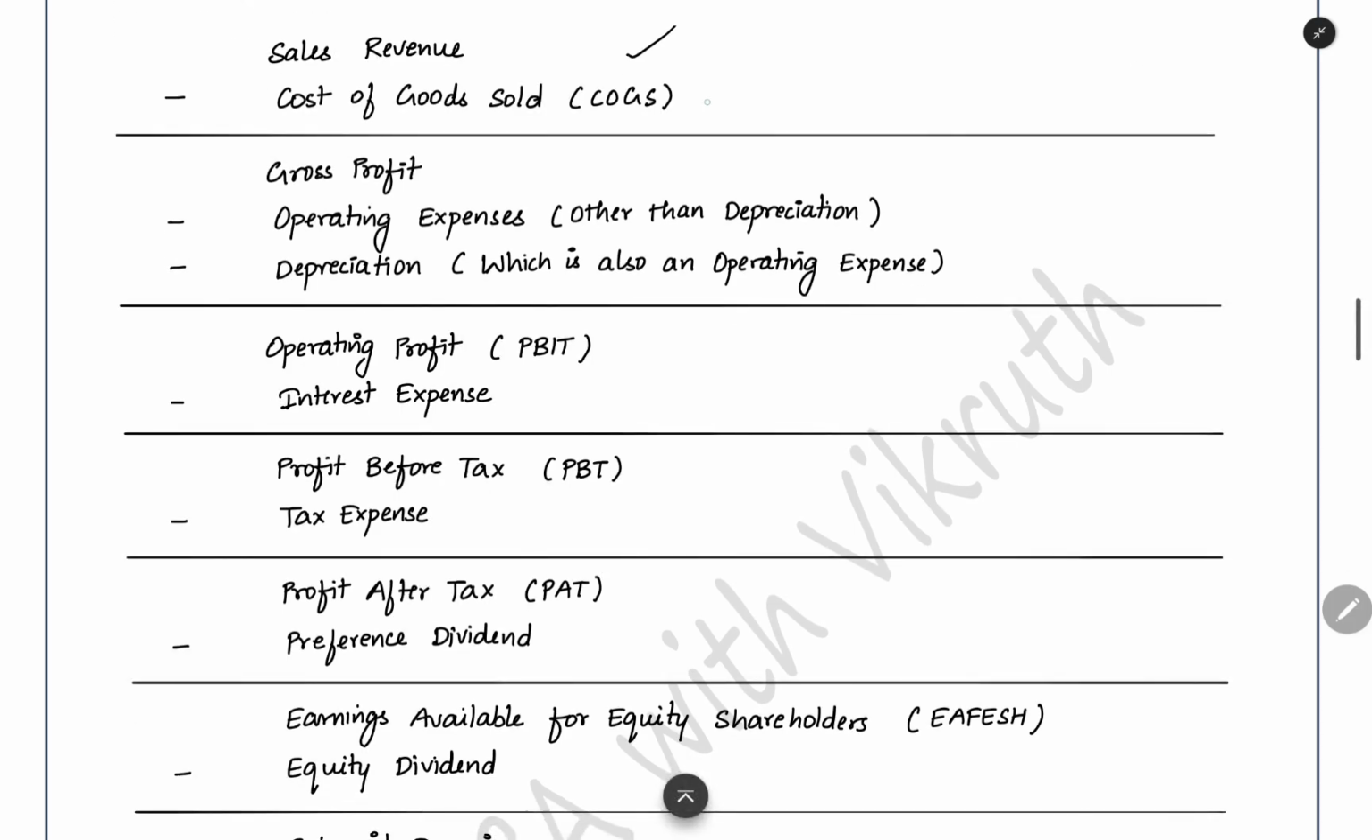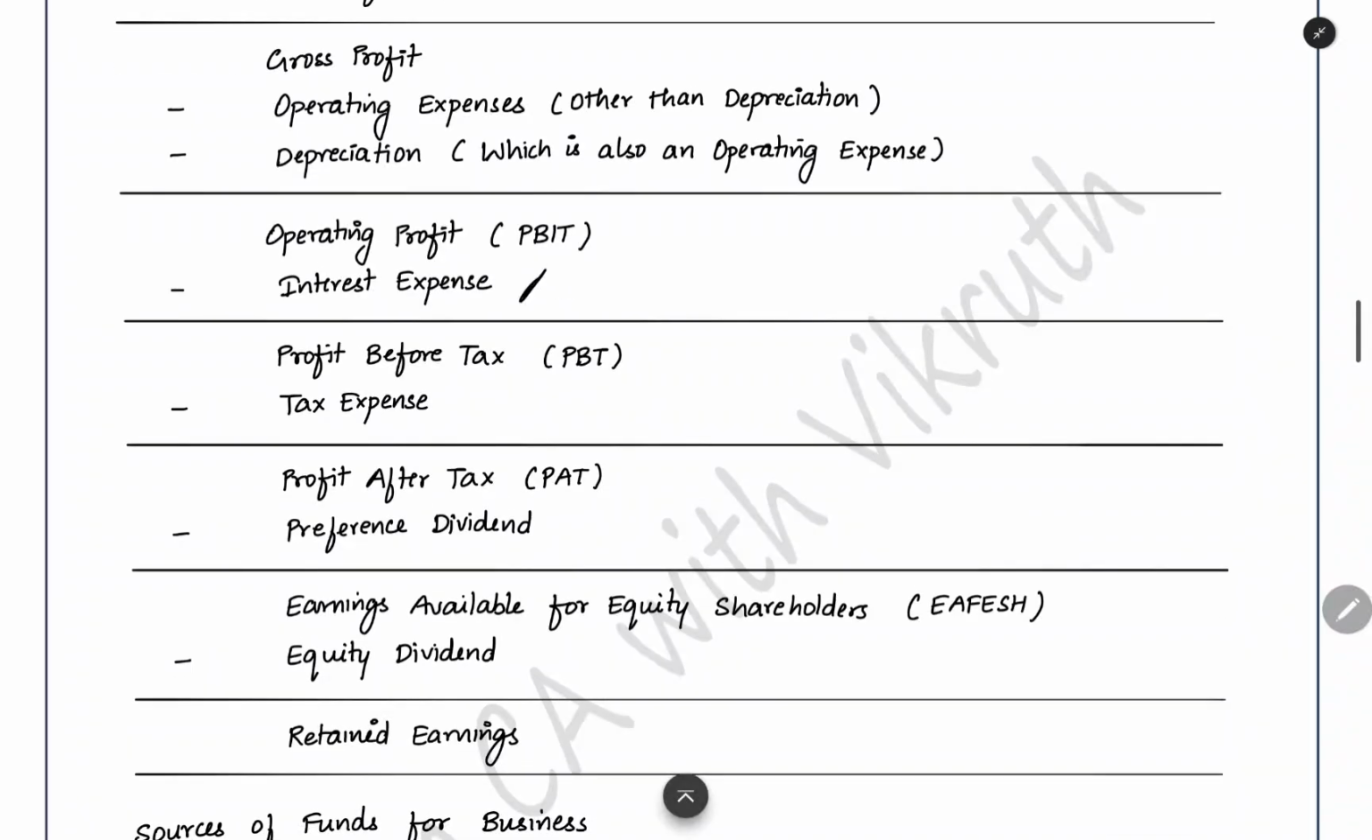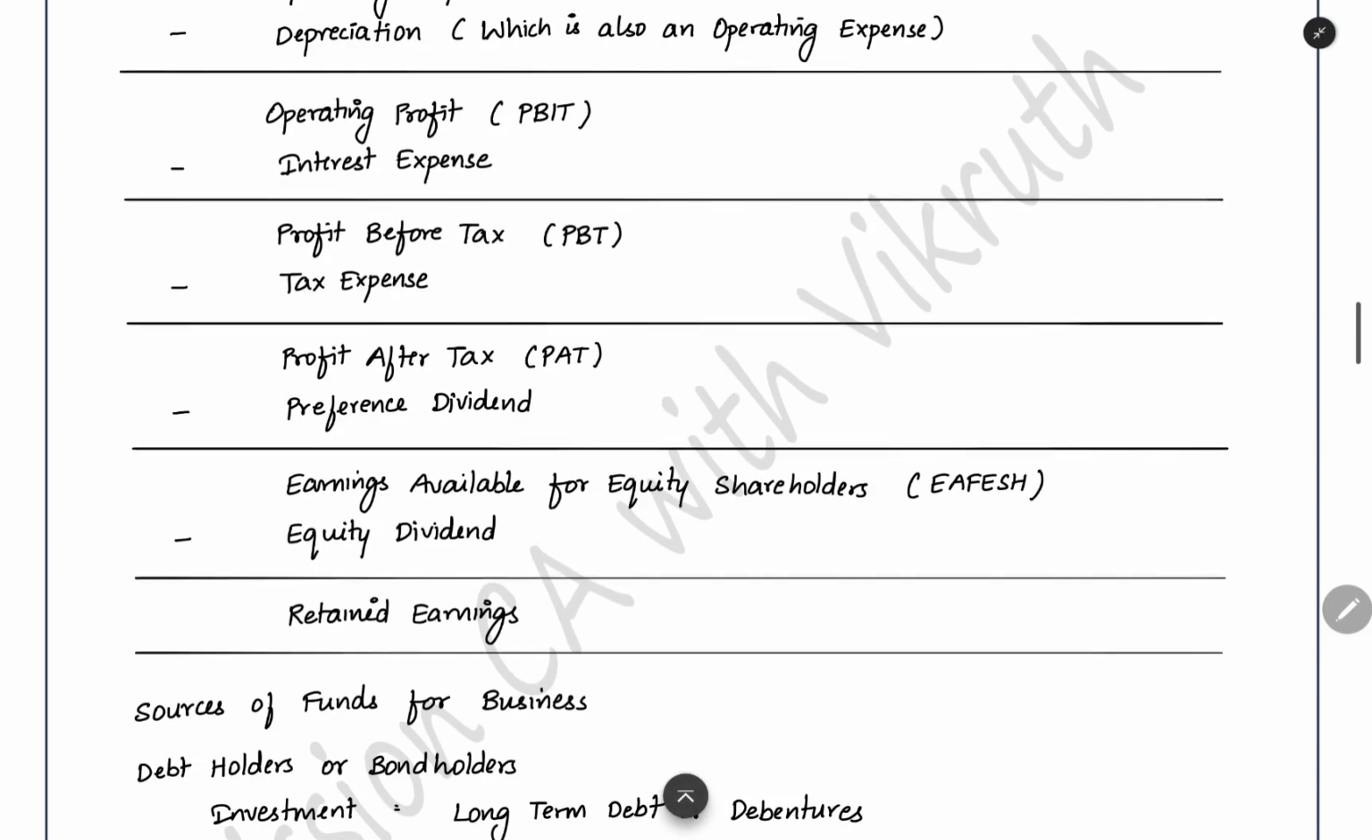You got the sales revenue, reduced all the operating expenses, and now you have the operating profit. Sales revenue minus operating expenses is equal to operating profit. That is the PBIT, profit before interest and tax. From that you reduce the interest expense, because we got a loan and we pay interest on it. After that, we get the profit before tax. Then we reduce the tax expense and we get the profit after tax.